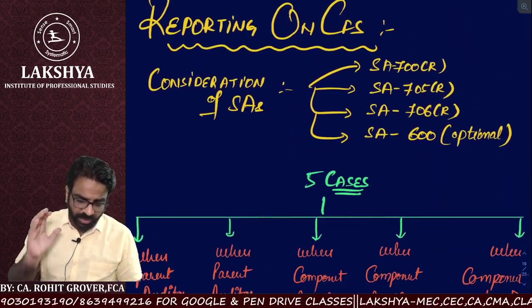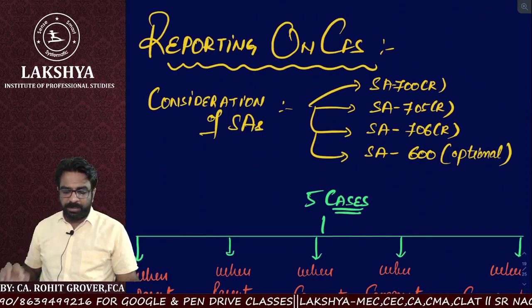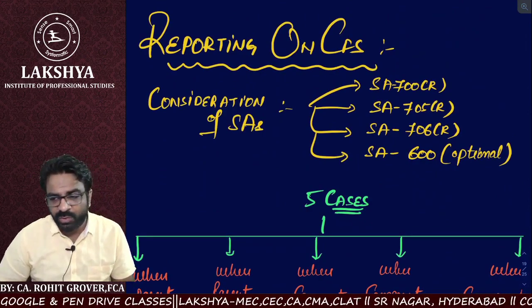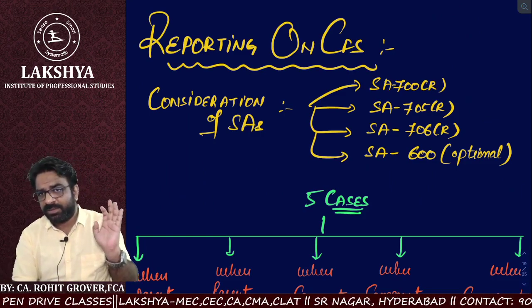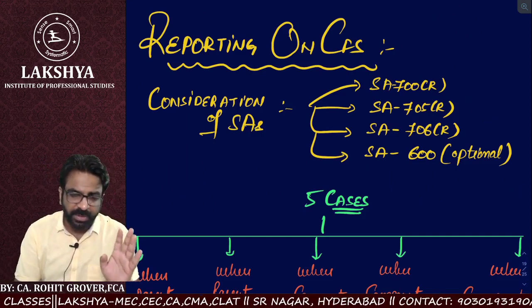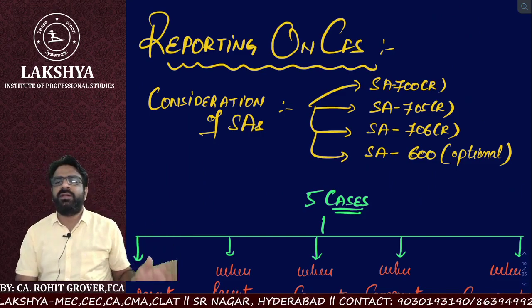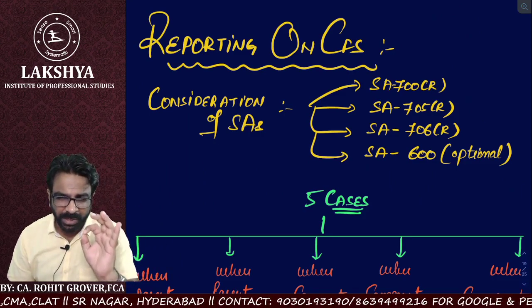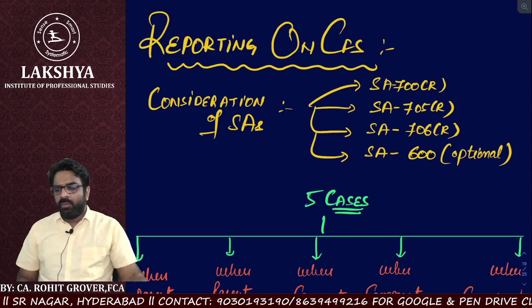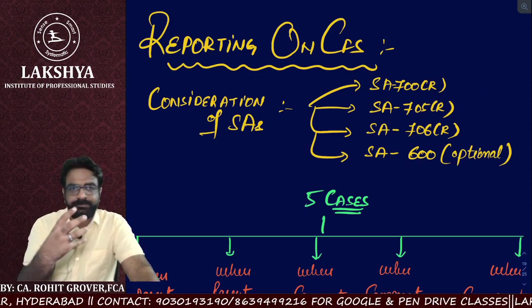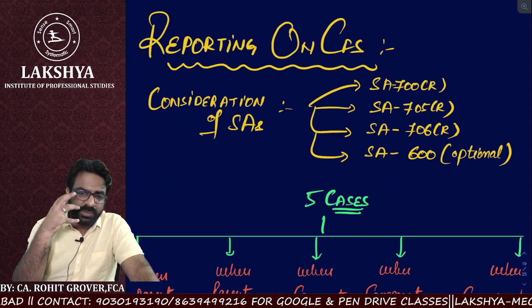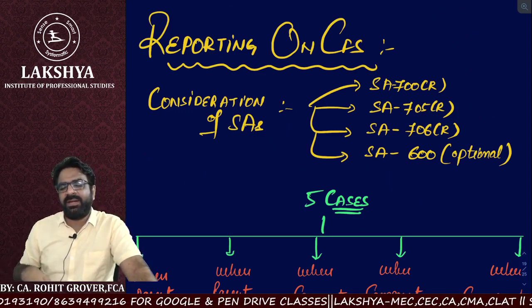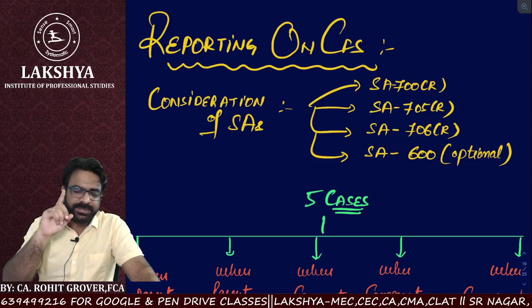Now we are going to talk about reporting on consolidated financial statement. This is going to be our last topic on reporting. Whenever we hear the word reporting, the first standard series that comes to mind is 700.